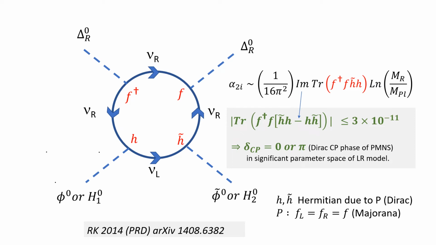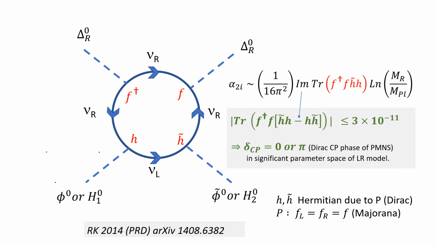It has to at least have this term, which is basically the radiative correction to the alpha 2 term that I was talking about. And that radiative correction is basically an imaginary part of these Yukawa couplings of the phi's and deltas with the right-handed neutrino. And these are all the neutral parts of these Higgses. So basically, it's a simple term. It's the imaginary part of this product, right? This Yukawa coupling.